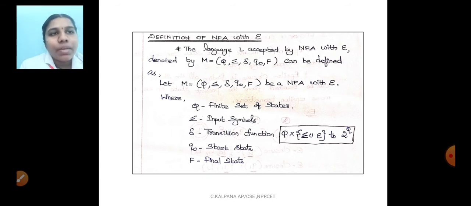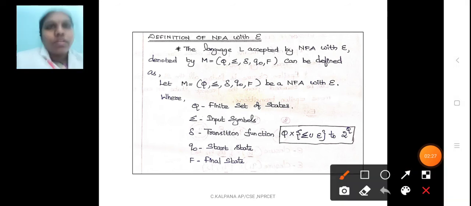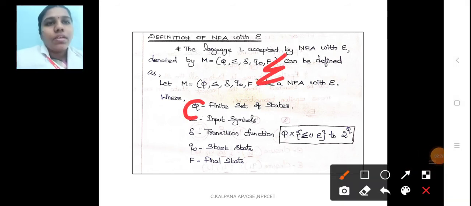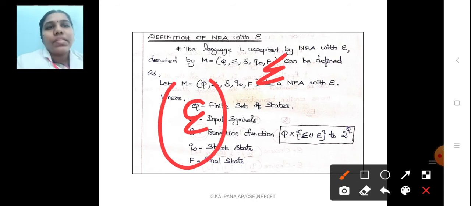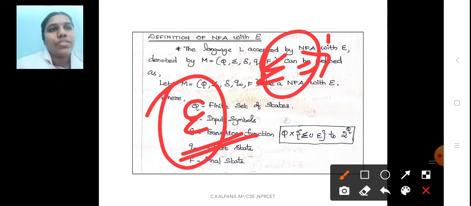Here the transition function can be represented as Q cross (sigma union epsilon) to 2 power Q. Here sigma means input alphabet and the symbol epsilon represents empty. Sigma means input alphabet, plus, minus or any special character or any alphabets like that. But epsilon represents the empty symbol, and it helps us to move from one state to another state without reading the input symbol sigma. So this is the main concept of the definition of NFA with epsilon.